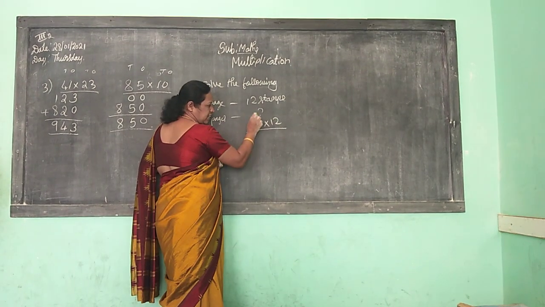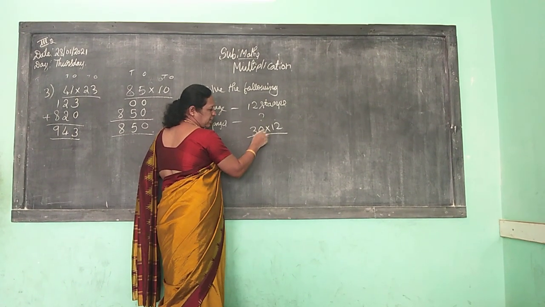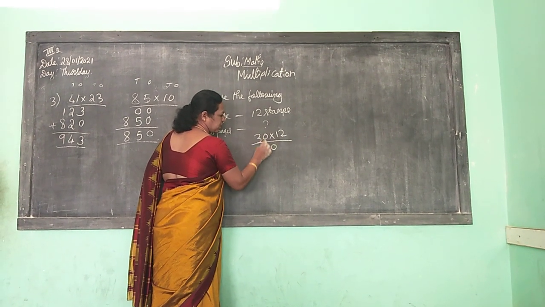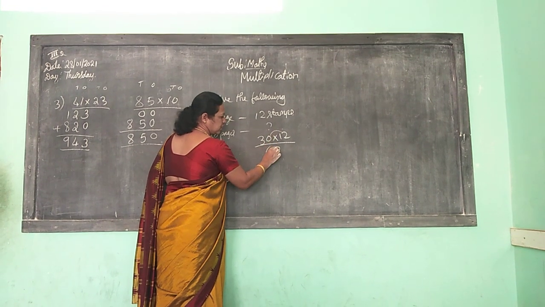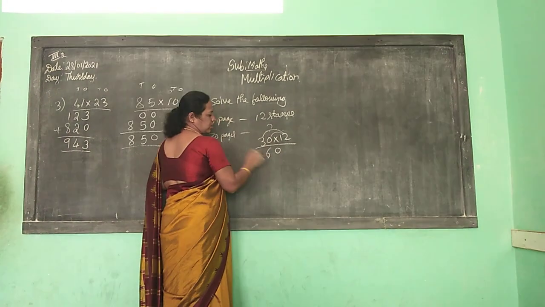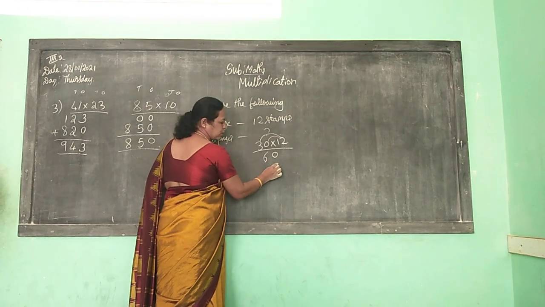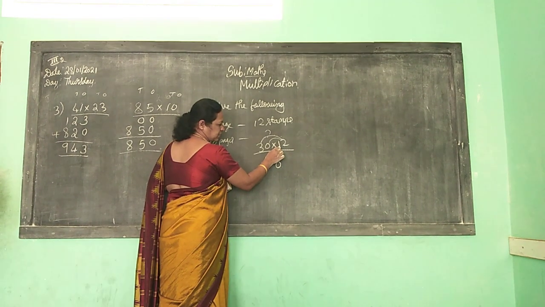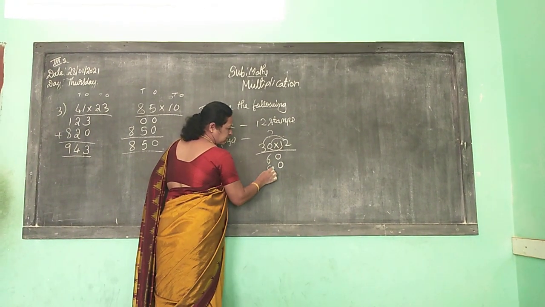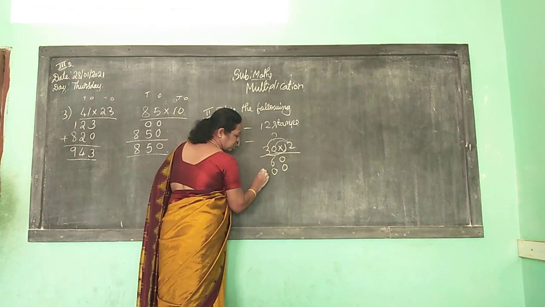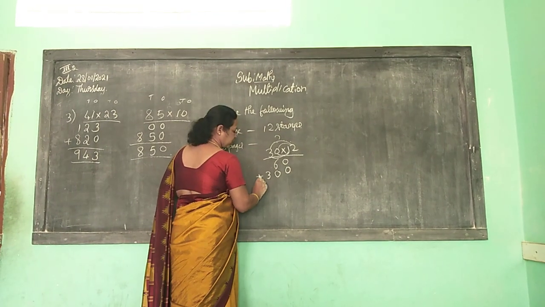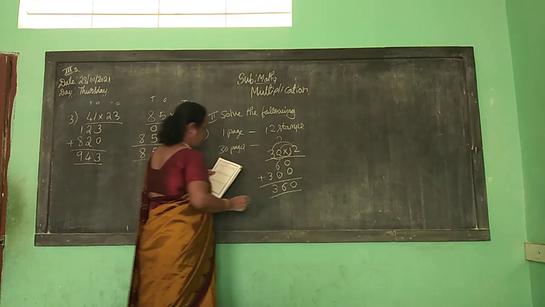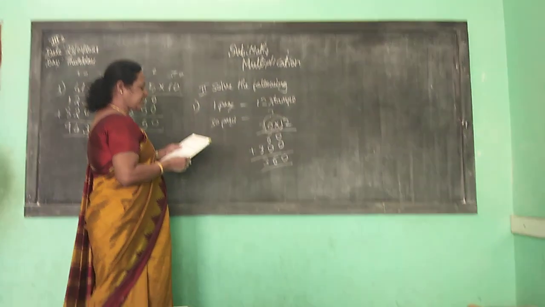There are 2 digits: tens and ones. So, this 30 is multiplied by ones. 2 zeros are 0, 2 threes are 6. Now the ones place is over, so what will you do here? You will put 0. Now we start from the tens place. 1 zero is 0, 1 three is 3. Now you must add both. 0, 6, 3. So totally how many stamps are there in this book?